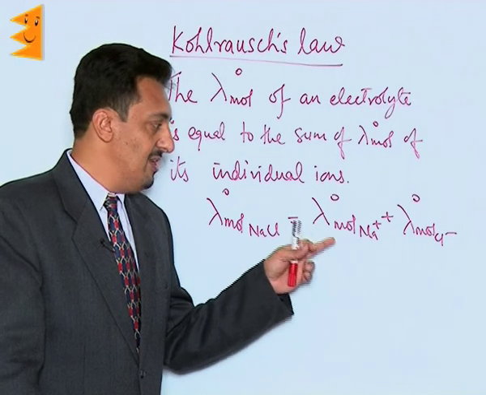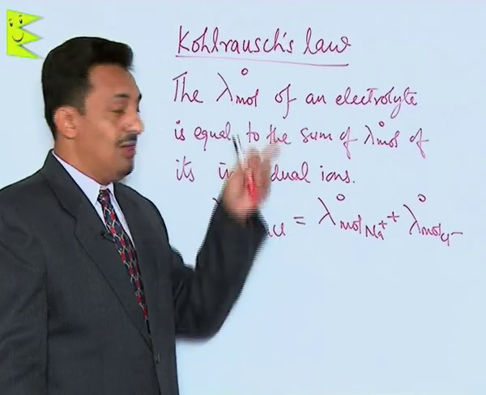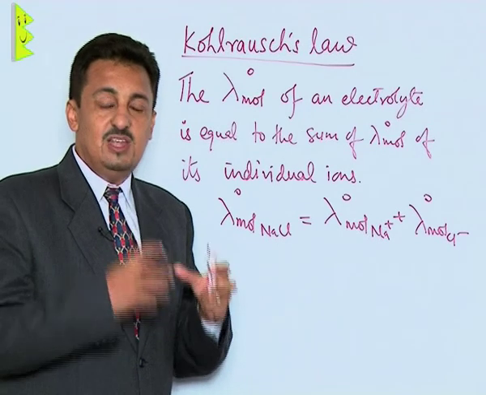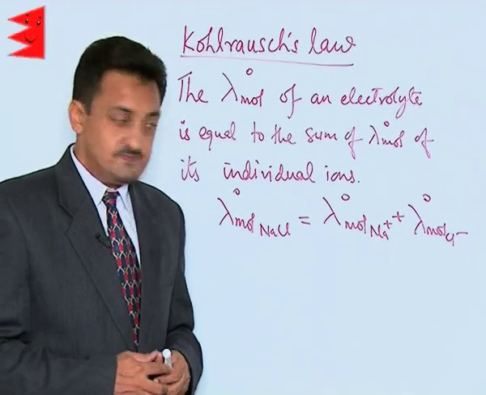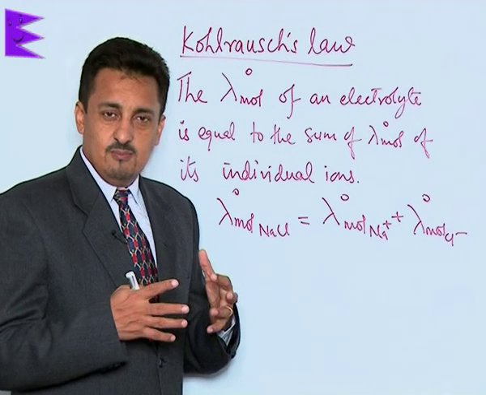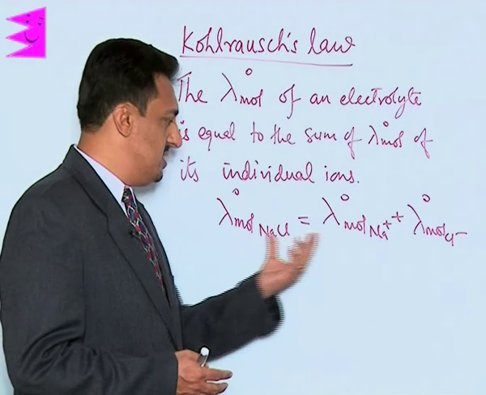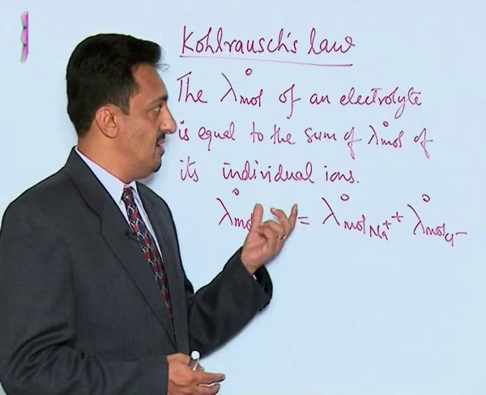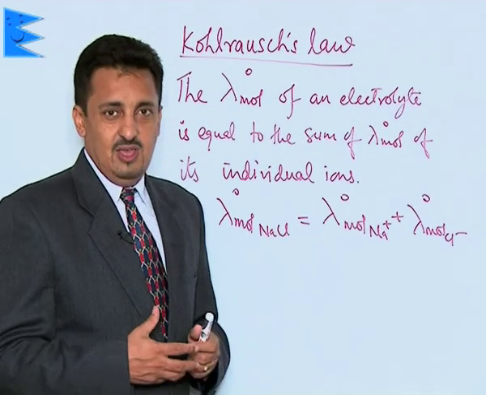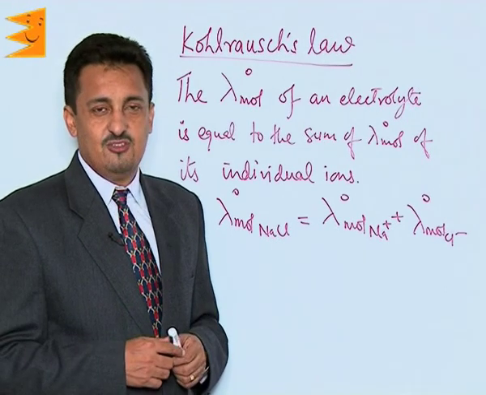That is why its limiting conductivity is independent. So that is why this law is called Kohlrausch law of independent migration of ions. Similarly, the chloride will have its own limiting molar conductivity irrespective of its source. So this is the basic purpose of this Kohlrausch law, but we use this law in many other different ways. So let us now do the applications of Kohlrausch law.